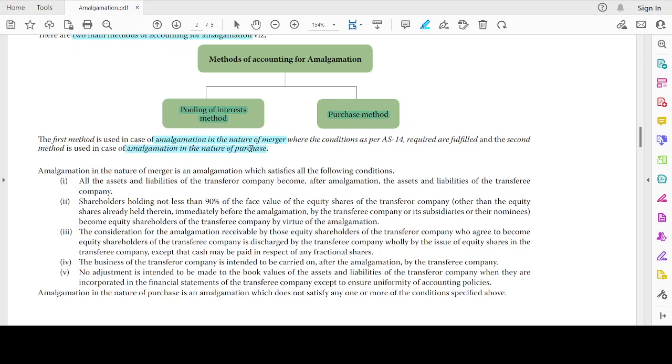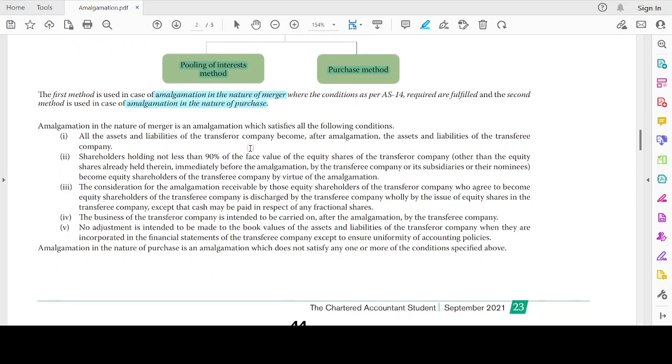Let's understand like this. Whenever the conditions laid down as per AS 14 for amalgamation in the nature of merger are not fulfilled, that will be taken as an amalgamation in the nature of purchase. Okay, what are the conditions? This is very important. So all five conditions have to be cumulatively satisfied. Amalgamation in the nature of merger is an amalgamation which satisfies all the following conditions.